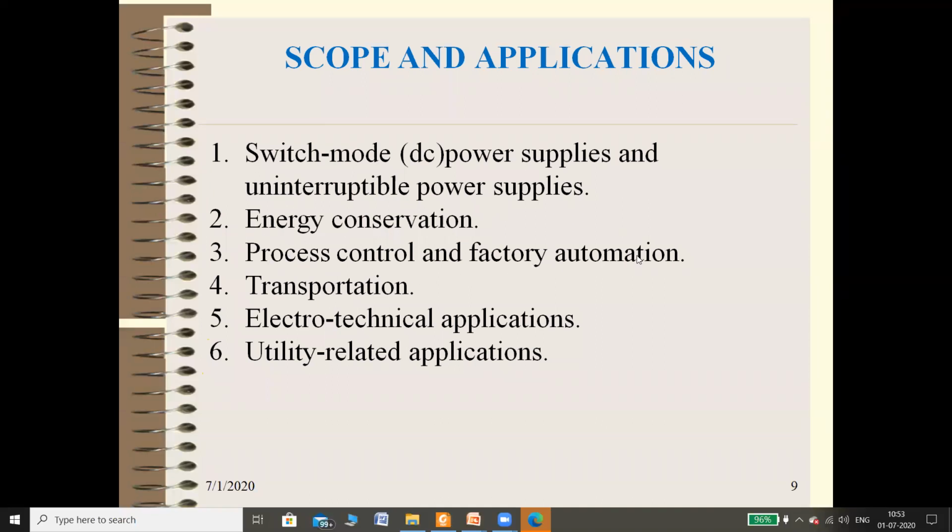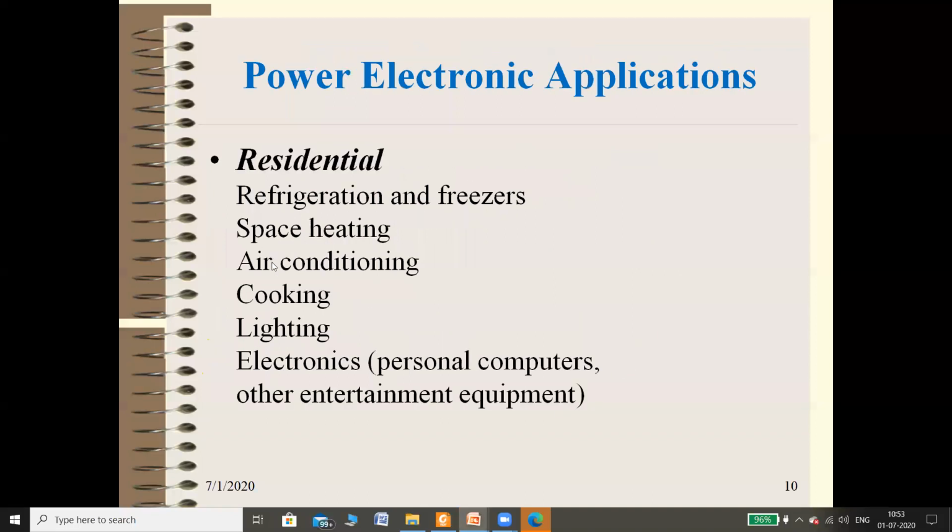Then process control and factory automation require such high power conversion. Then transportation, then electrotechnical applications and utility applications. We'll see these applications in detail. The first one is residential. In refrigeration, we use stabilizers, which are AC to AC converters. Then space heating, air conditioning, and cooking. In cooking, we use an AC to AC converter.